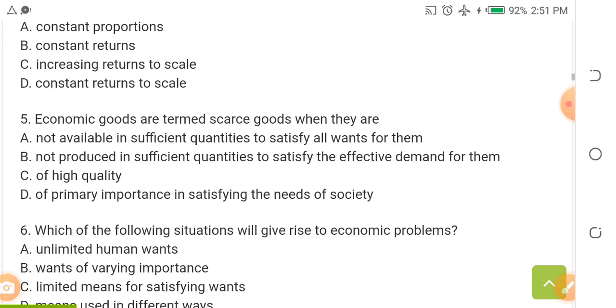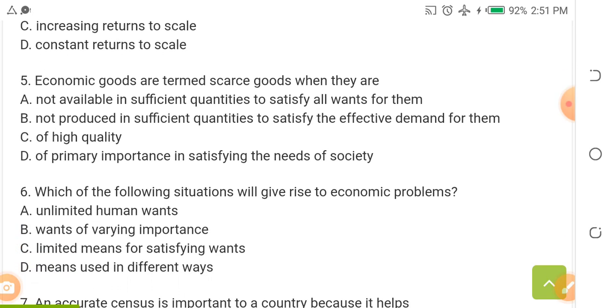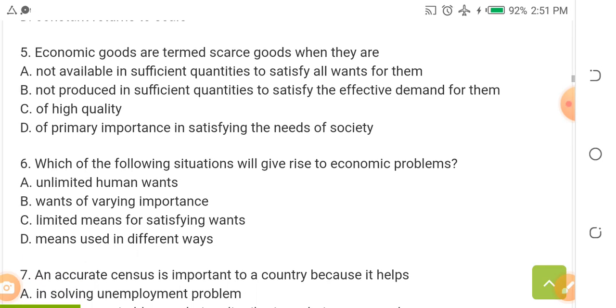So number 5. The question is, economic goods are termed scarce goods when they are dash. A, not available in sufficient quantity to satisfy all wants for them.